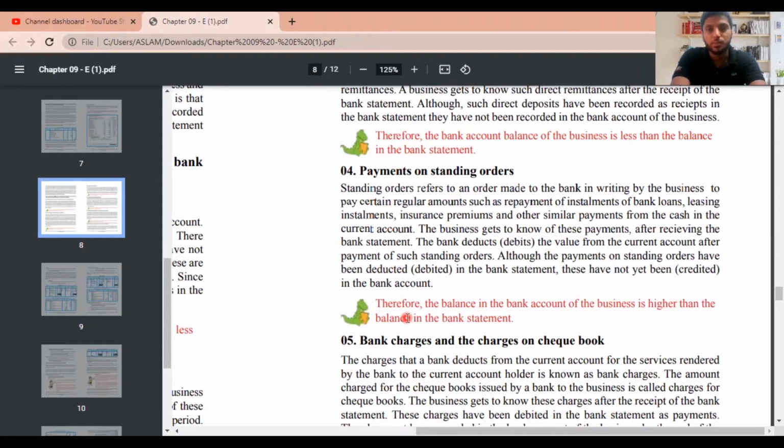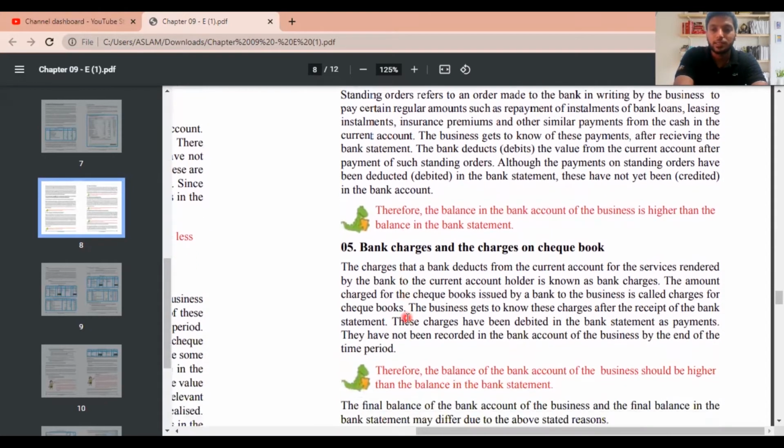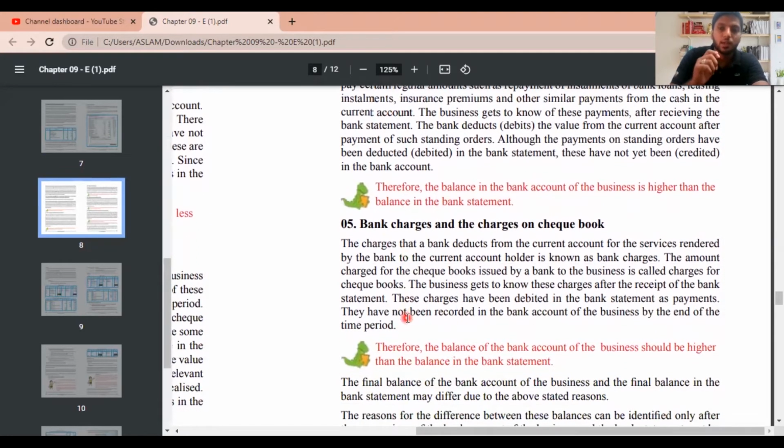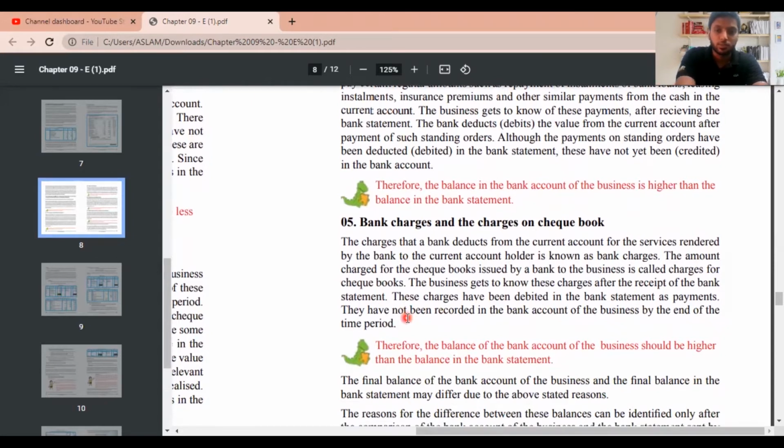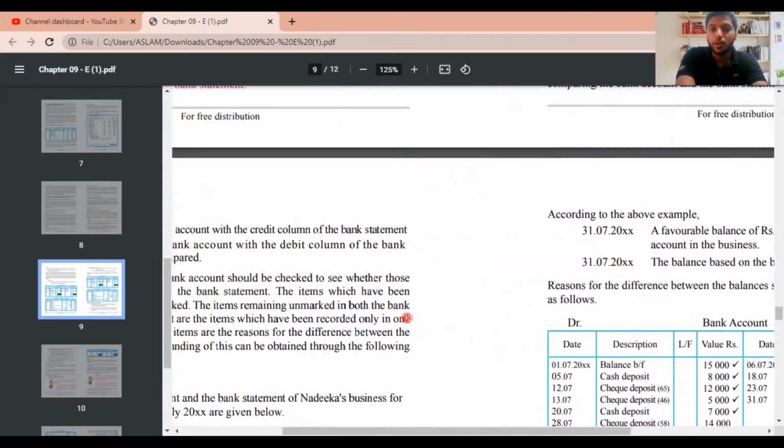If you are a good customer, they will do it on your behalf. They'll pay your insurance, your basic expenses, they will pay on time. So this request to the bank to make certain payments for your basic necessities, we consider as a standing order. Then we have bank charges and charges of the checkbook. Whenever you take a check book, there's a small charge by the bank, and also whenever your check is dishonored, the bank charges a small percentage. So these are the 5 differences you need to know.